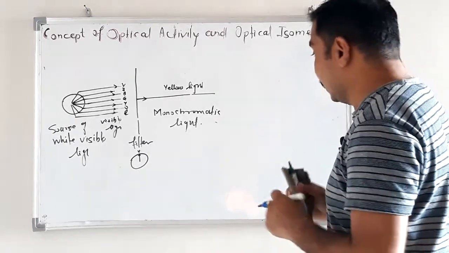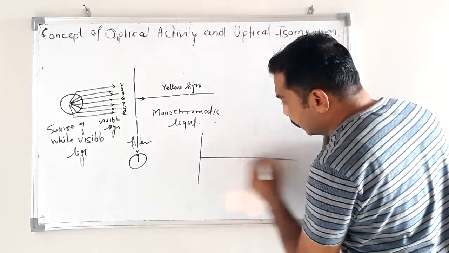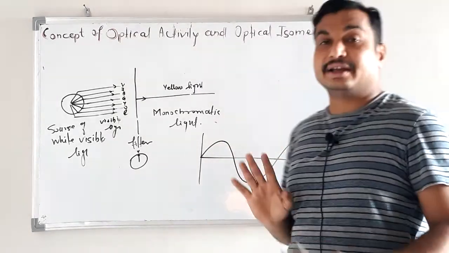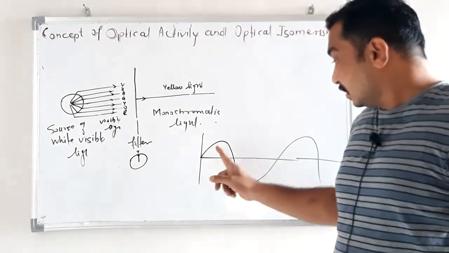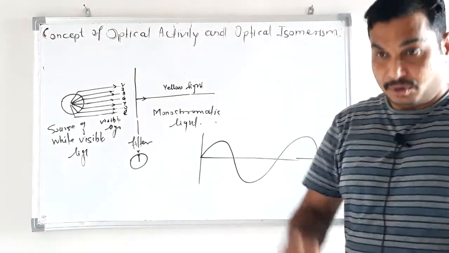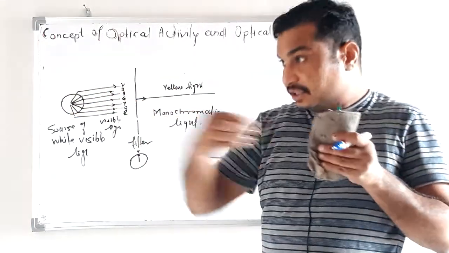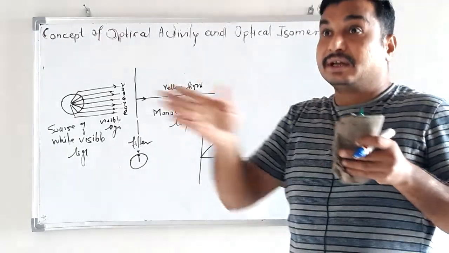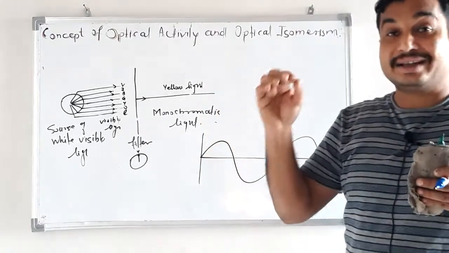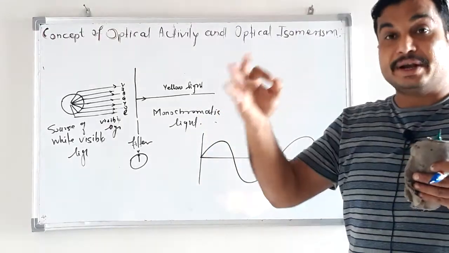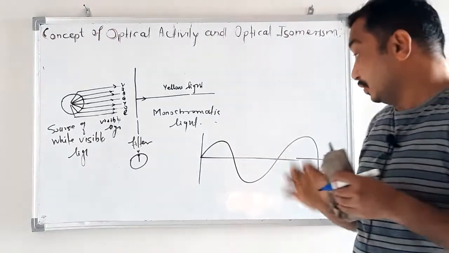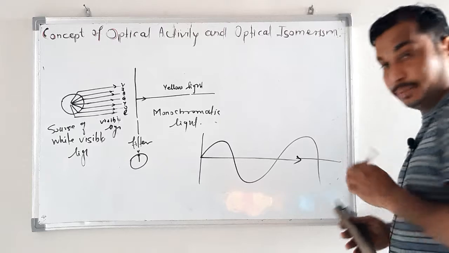Always remember, any single wave is an electromagnetic wave, meaning this wave is associated with an electric field as well as a magnetic field. Whatever wave is traveling in this direction will propagate an electric field as well as a magnetic field, and both these fields are exactly perpendicular to each other and perpendicular to the direction of propagation. This is the direction of propagation.